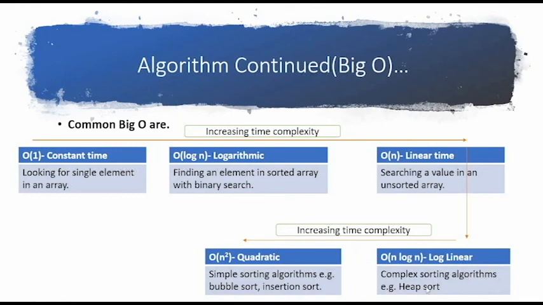There could be log linear also. Complexity could be log linear, for complex sorting like heap sort, merge sort you have seen. So this would generally be log linear. And quadratic would be, for every one item increase in the data set, the complexity increases by square. So that would be a quadratic one. That would include bubble sort, insertion sort and all.